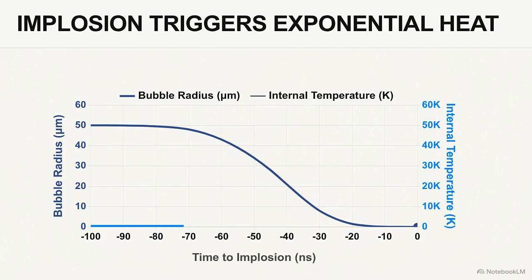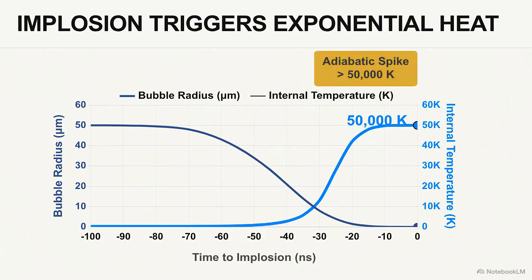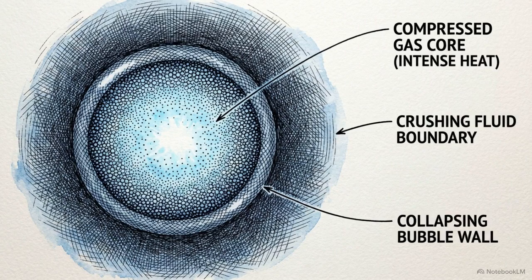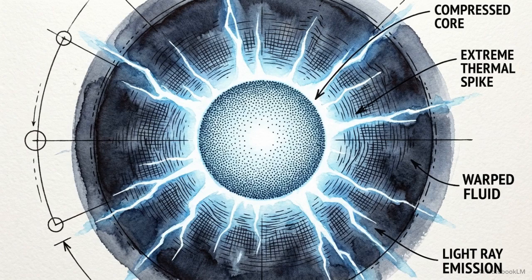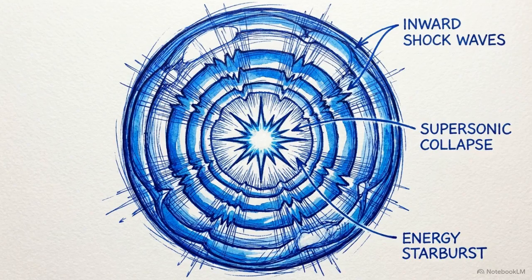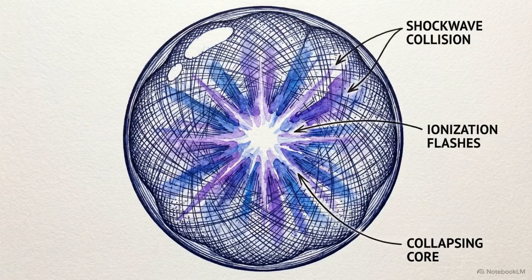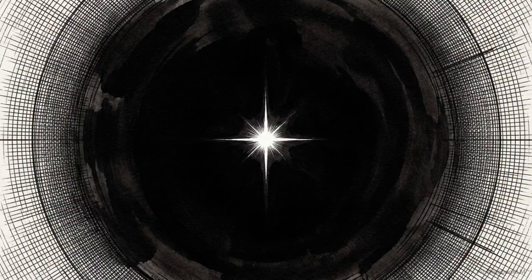Following the ideal gas relation for adiabatic processes, as volume decreases drastically without heat loss, the internal temperature must exponentially increase. The mechanical volume reduction factor is between 100,000 and 1 million. That precise compression ratio forces the temperature of the trapped gas to spike by 4 to 5 orders of magnitude. As the walls close in at supersonic speeds, they generate overlapping internal shock waves within the shrinking volume of gas. In the final picoseconds of the collapse, these internal shock waves produce ionization fronts, concentrating the kinetic energy even further into the absolute center of the bubble.